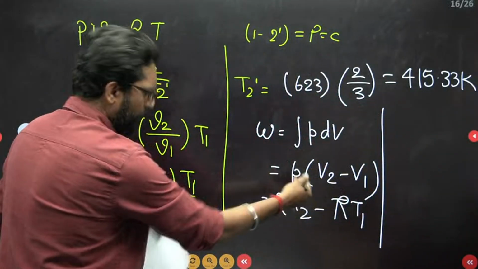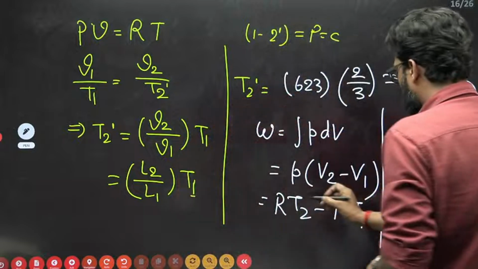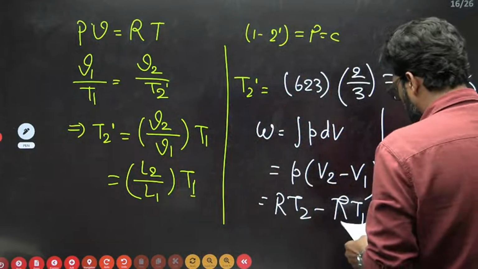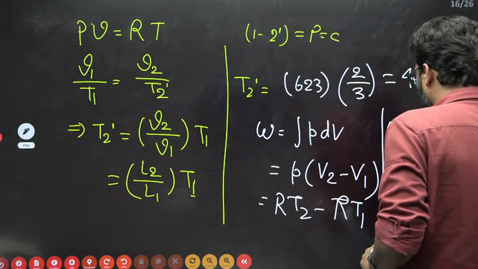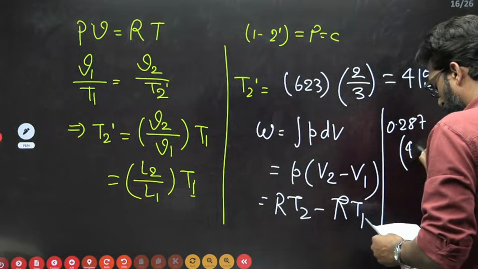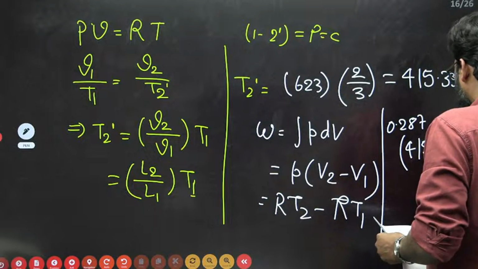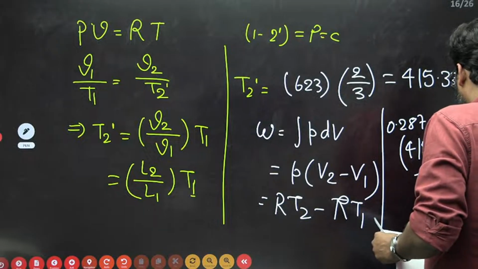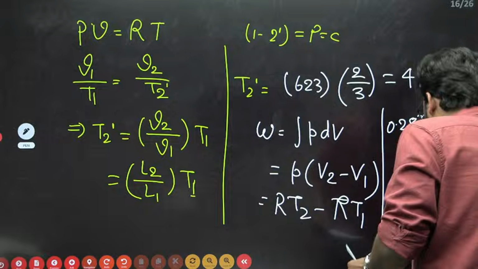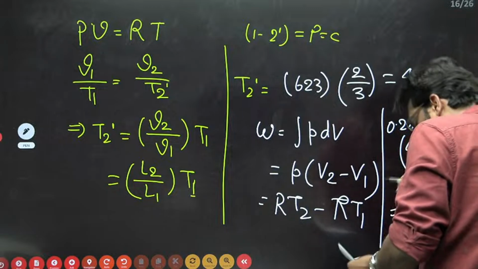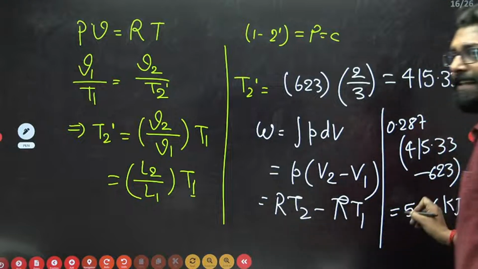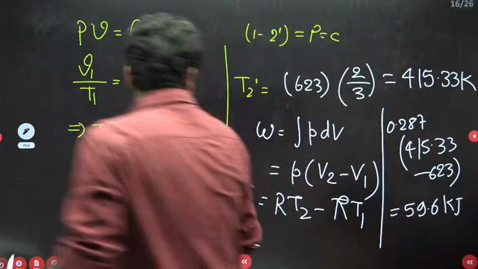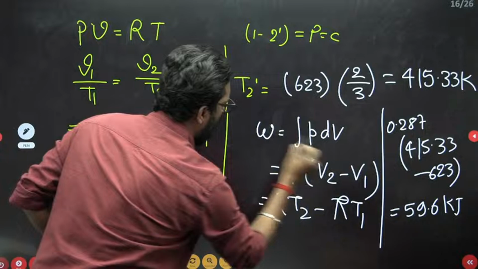Otherwise you can put, here is the specific volume, don't put that. So what is the R value? R is 0.287 into T2, which is 415.33, minus T1, the initial 623. So the magnitude is 59.6 kilojoule. There is a minus, but they are asking for the absolute value. You don't bother about this one. You can also solve by this one.